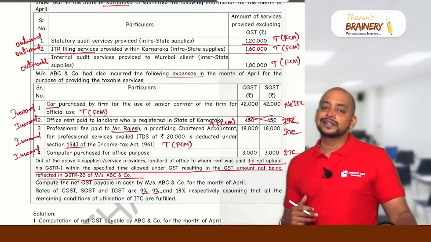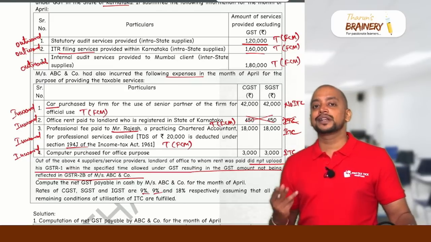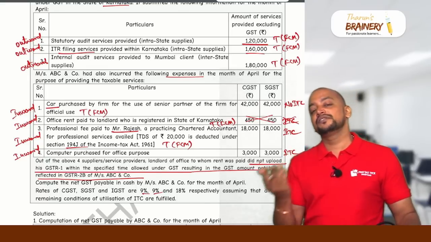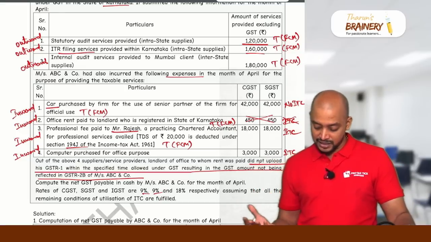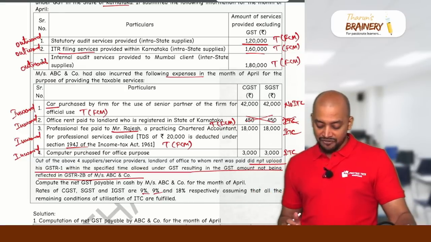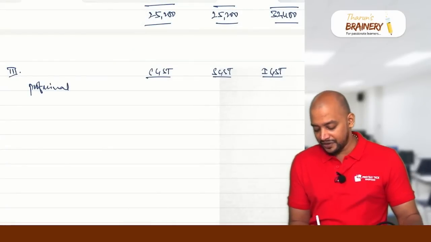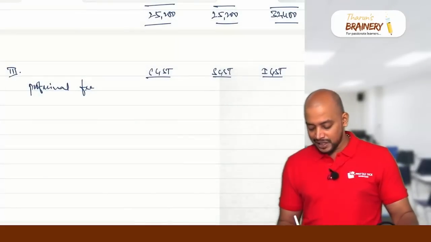So first case, why is ITC not available? Block credit. Second case, why is ITC not available? Even though it is not block credit, the supplier has not reported the data in GSTR-1. Consequently, it is not made available to the recipient in GSTR-2B. Therefore, ITC cannot be availed. Then professional fee. The professional fee paid, ITC available 18,000 and 18,000.